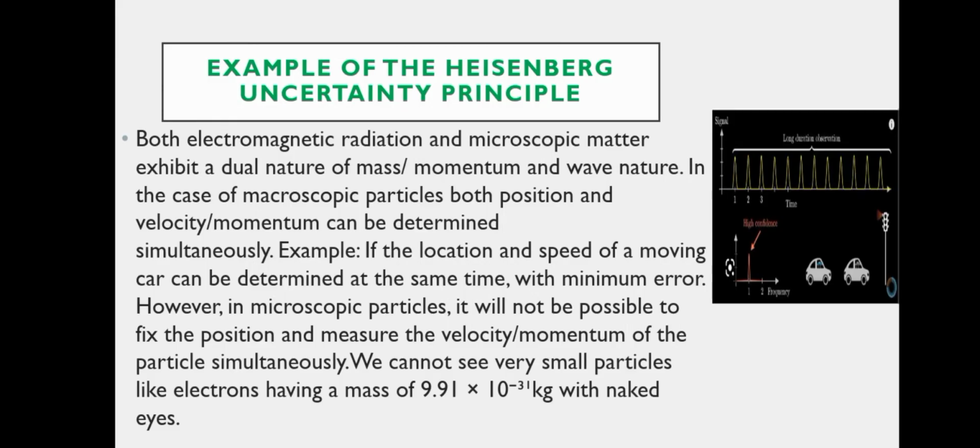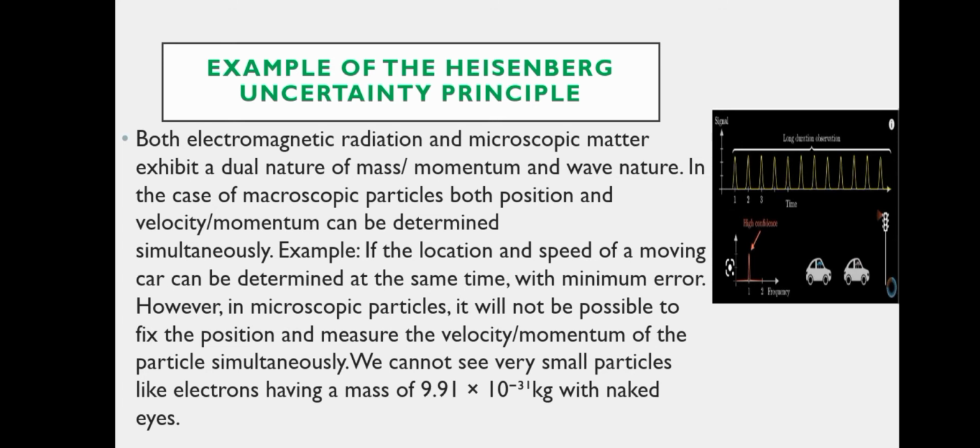So now, I have explained the Heisenberg principle with an example. Let's say both electromagnetic radiation and microscopic matter exhibit a dual nature of mass or momentum and wave nature. In the case of macroscopic particles, both position and velocity or momentum can be determined simultaneously. Example, the location and speed of a moving car can be determined at the same time with minimum error. However, in microscopic particles, it will not be possible to fix the position and measure the velocity or momentum of